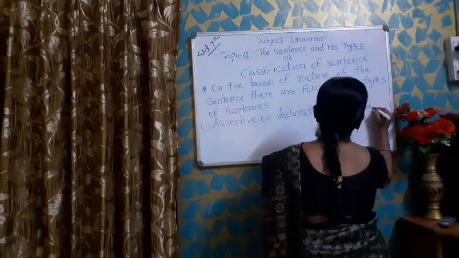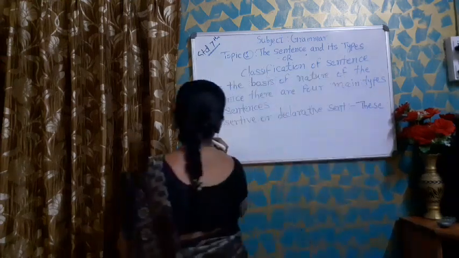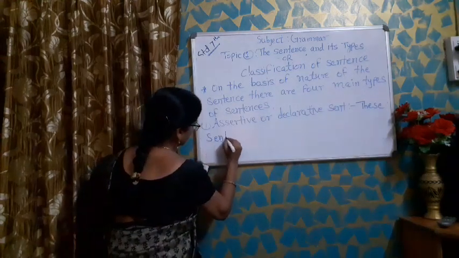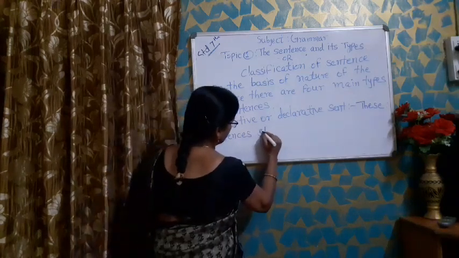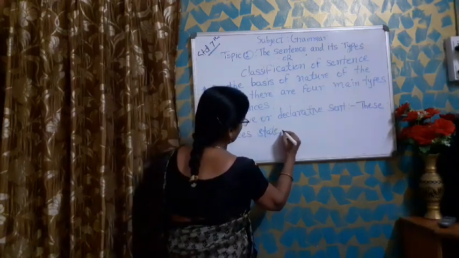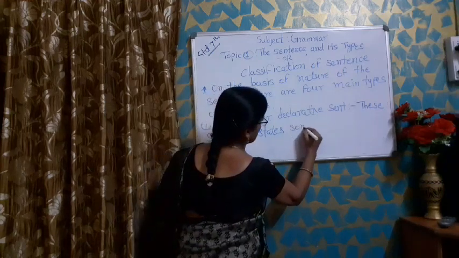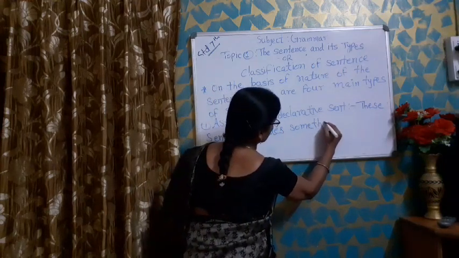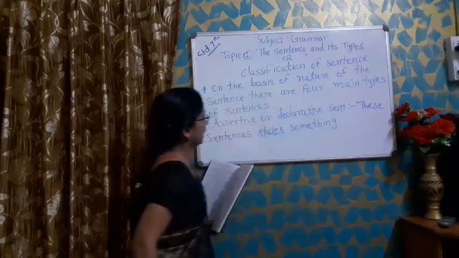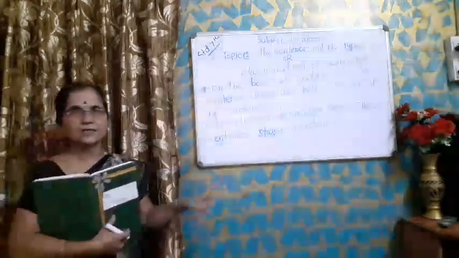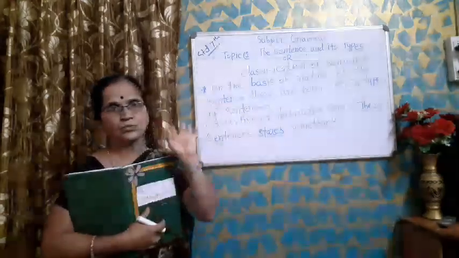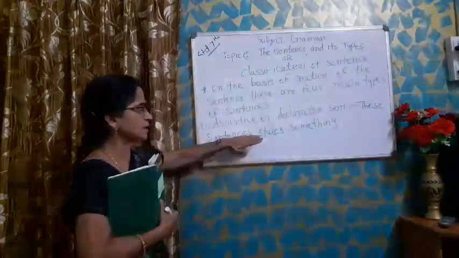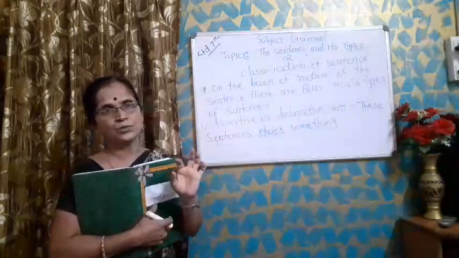These sentences state something or declare something, and these sentences end with a full stop. After completing this sentence, we have to use a full stop.